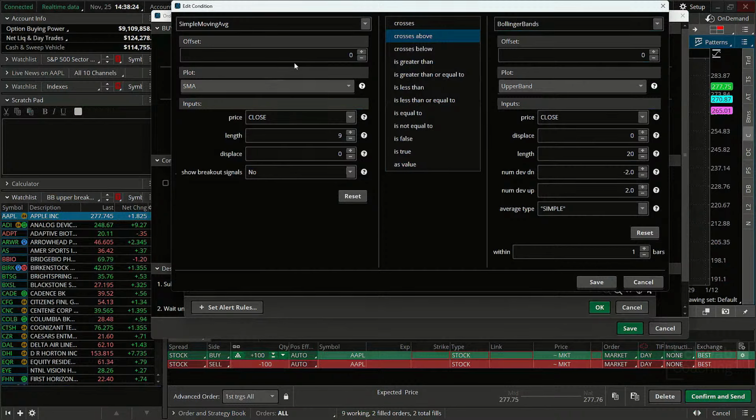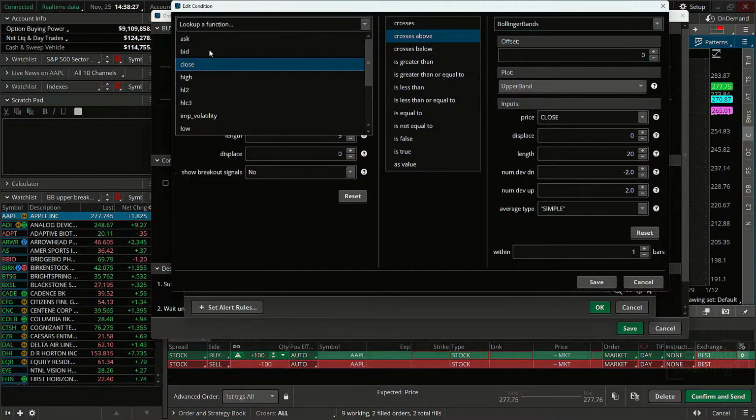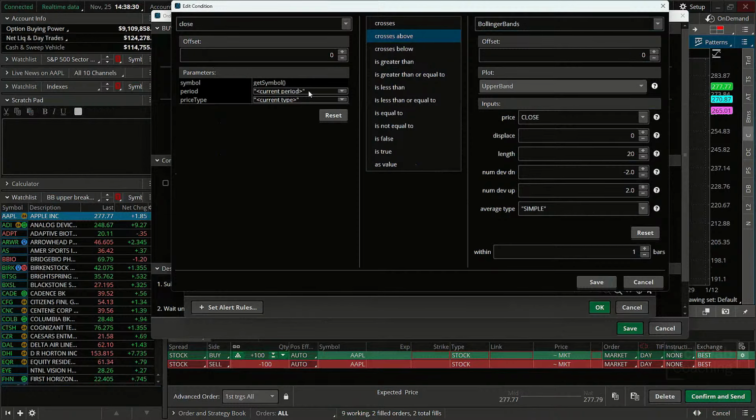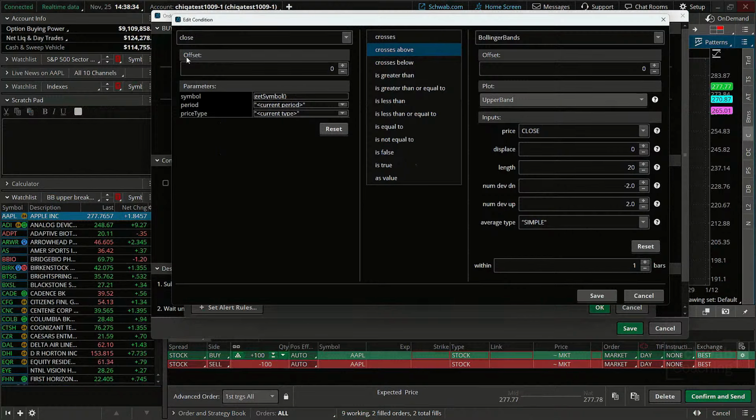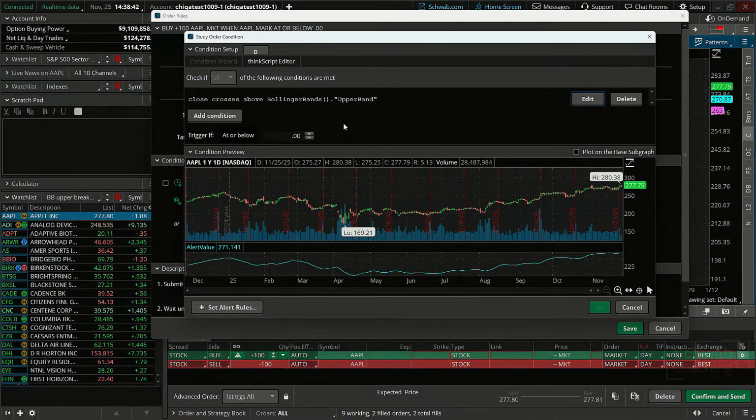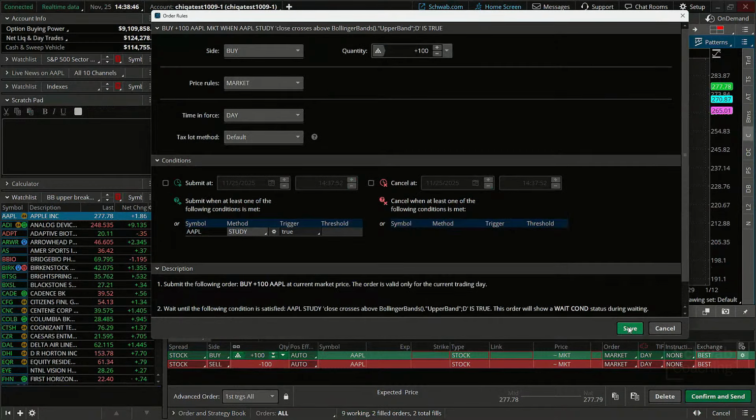Oh, whoops. What happened here? We're going to use price, close. There we go. Okay. Yeah, double check that because that jumped on me for some reason. So closing price crosses above the Bollinger Bands upper band. Do not forget that part. And then hit save. Okay, so we have a crosses above that upper band for our long entry.